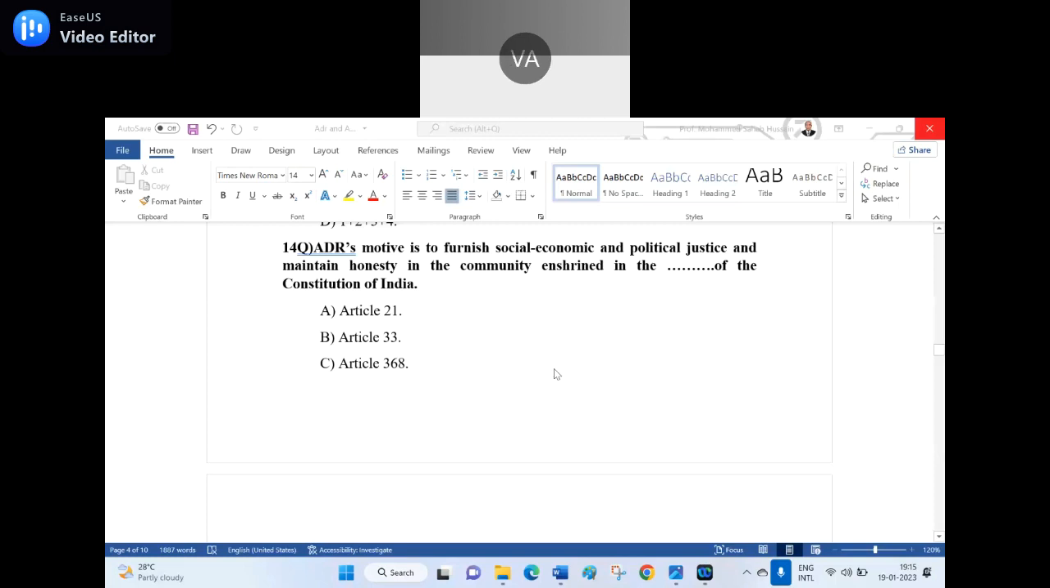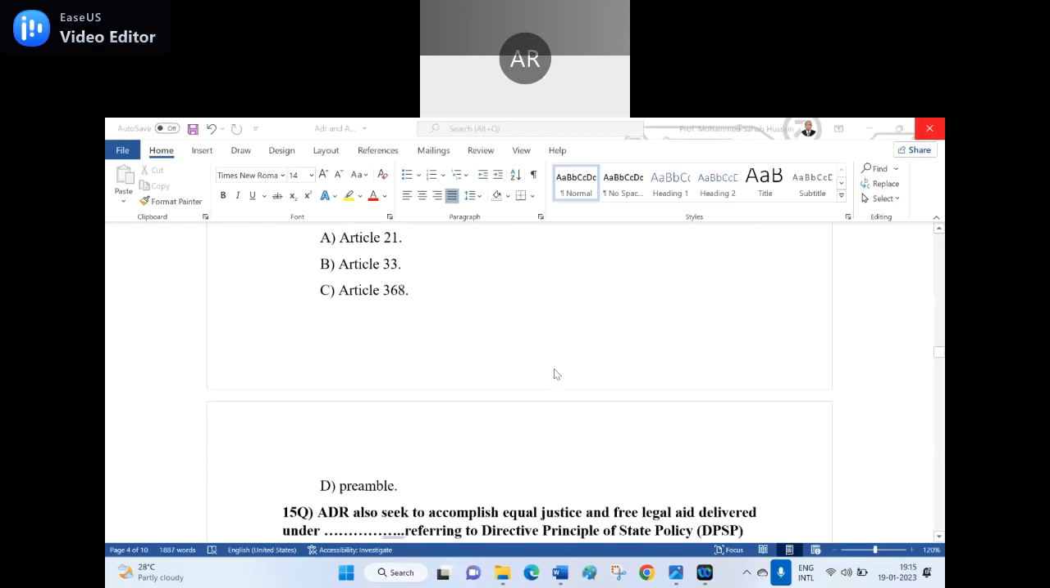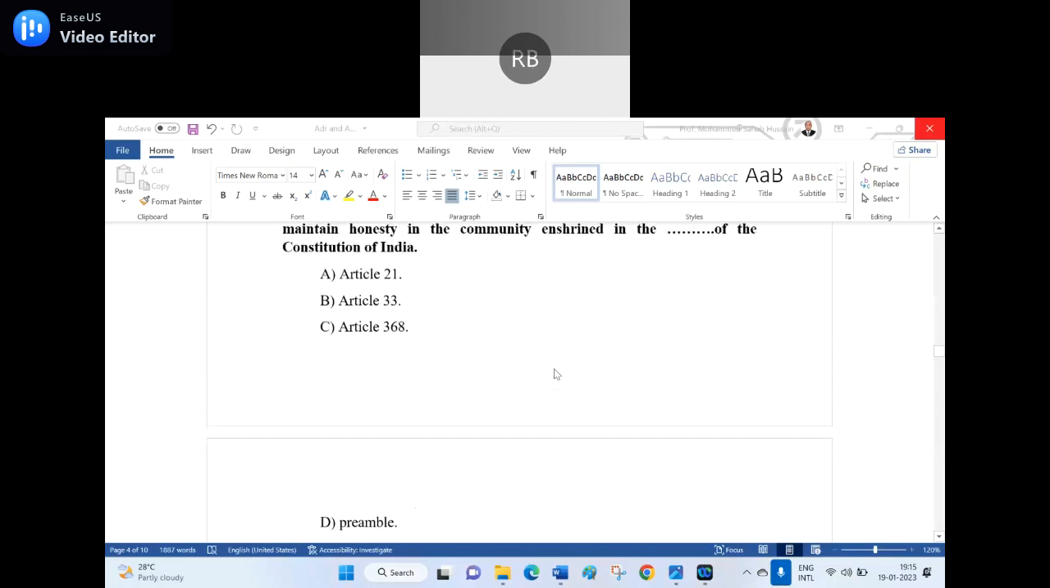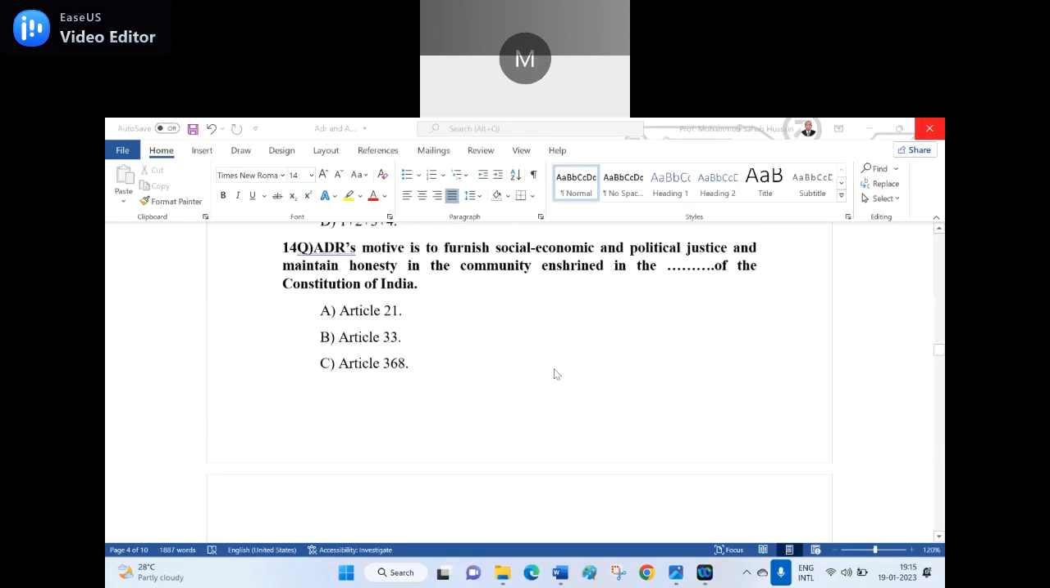Option A, Article 21. Option B, Article 23. Option C, Article 368. Which is the right option? Sir, Article 368. See, you did not read the preamble. D is the right answer. Preamble is the right answer. ADR's motive is to further social, economic, and political justice and maintain honesty in the community, enshrined in the preamble of the Constitution of India.